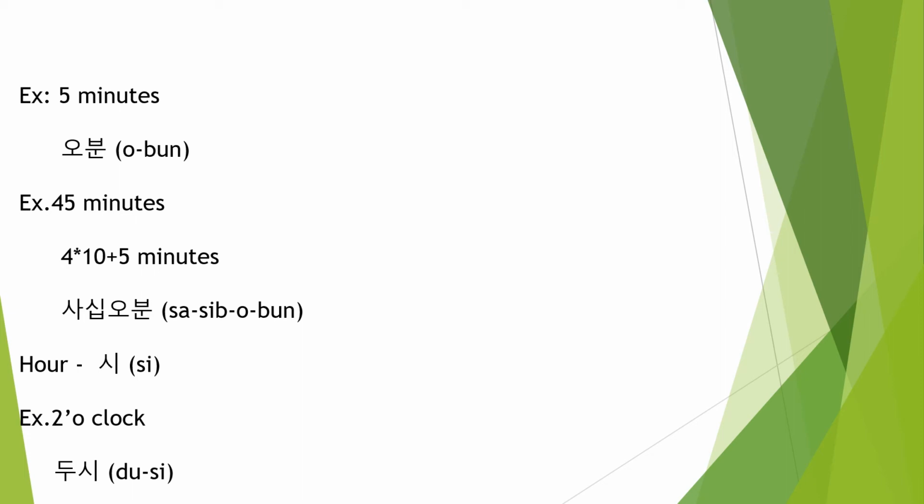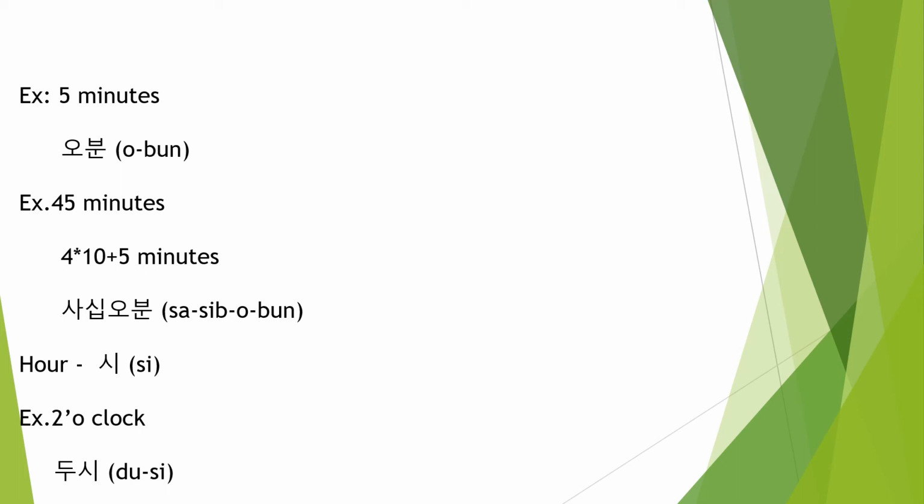What is hour in Korean? Si. Suppose someone asks you, what is the time now? It is 2 o'clock. What is 2 in the native number system? Because for hours we have to use the native Korean number system only. So 2 is dul. Clock, si. 2 o'clock: dul si. But here we have written du si.